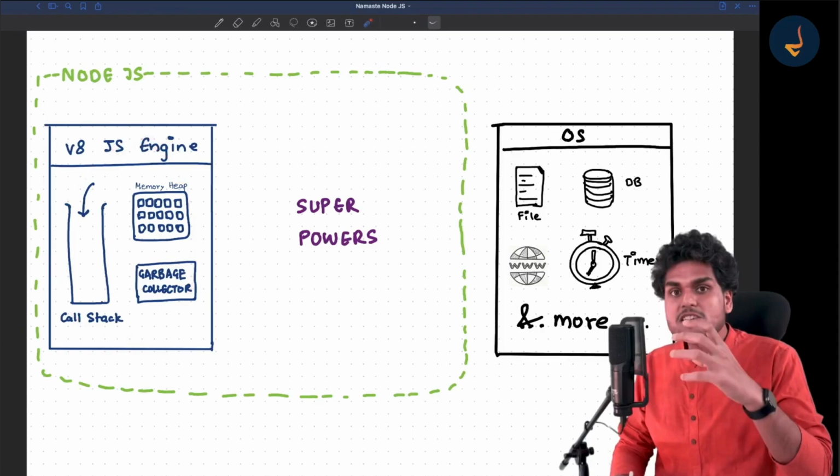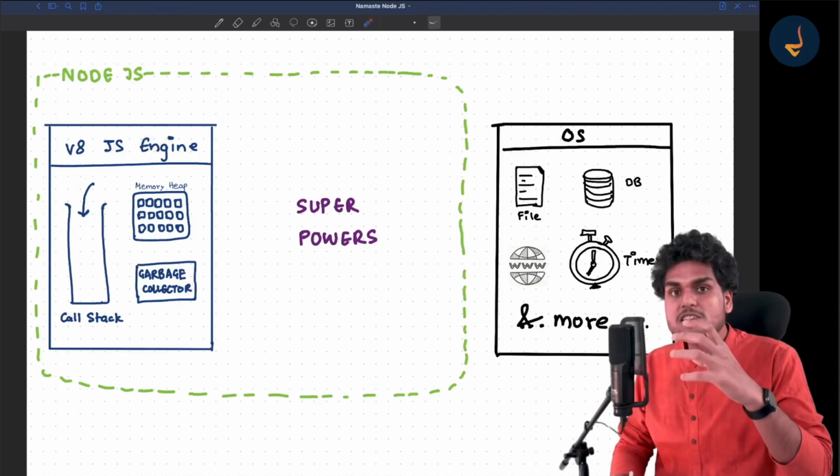Suppose you have to make a network call, the V8 engine just offloads everything to libuv, and libuv is like a superhero. It's like a genie for you. Let me just write it up. libuv is a genie for us. Do you know the concept of a genie? It's a superhero for us. It's an assistant. Not even call it an assistant, assistant is a very low quality word. Let's call it a genie.